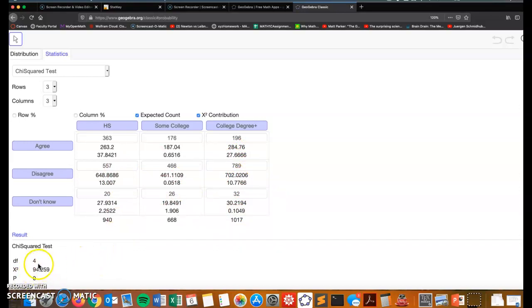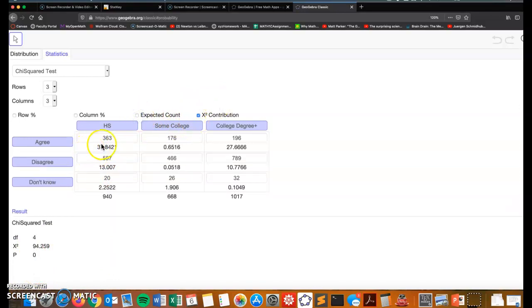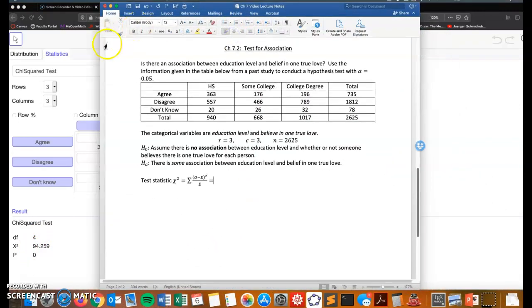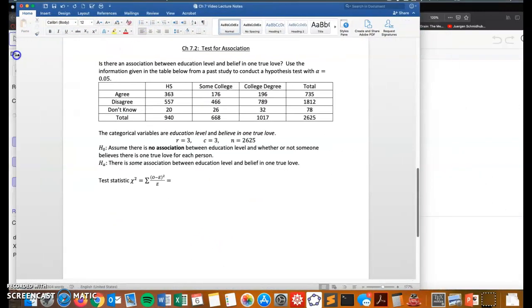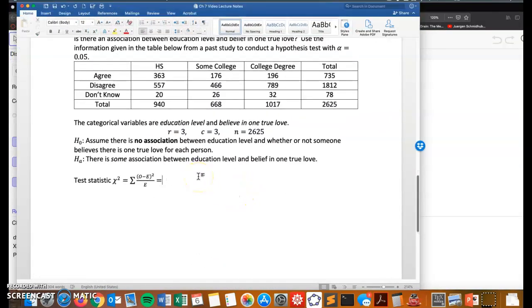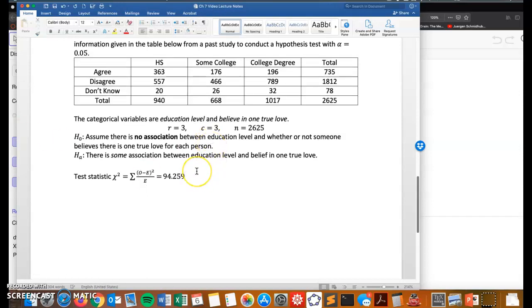And the chi-squared value is the sum of all of that. If you add up all the chi-squared contribution numbers, that leads to 94.259. So this right here is my chi-squared value, my test statistic.